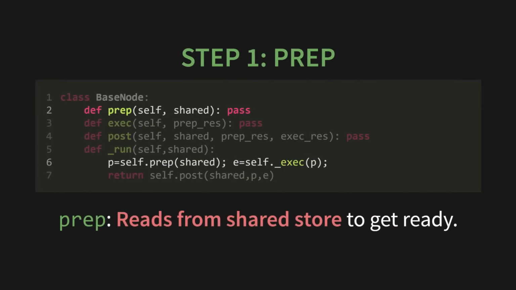First, there's prep, which is short for pre-process. This is the get your ingredients phase. The worker looks at this big shared space, which we'll talk about next, and picks out only the specific data it needs for its job. It gathers the raw materials and gets them ready.